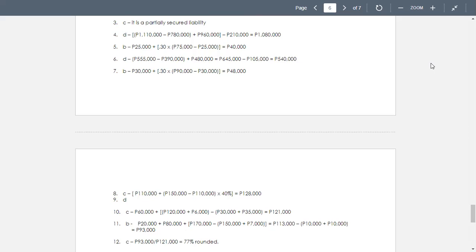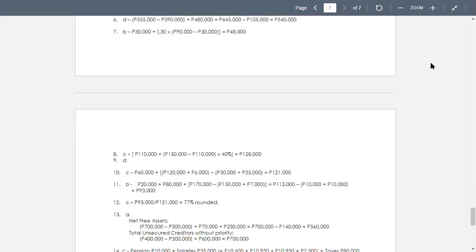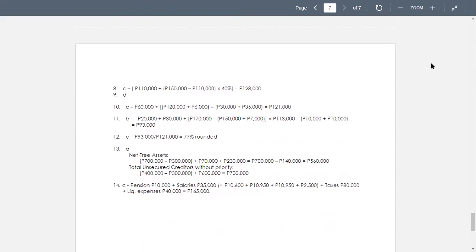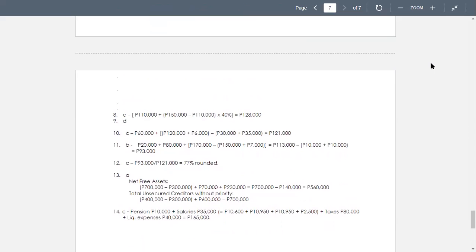And number 12, what is the estimated dividend percentage? That's 93,000 in number 11 divided by number 10. Now, number 13 and 14. We are computing in number 13 the amount of net free assets.